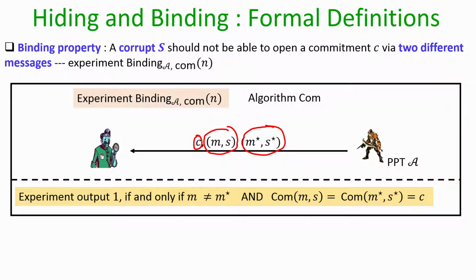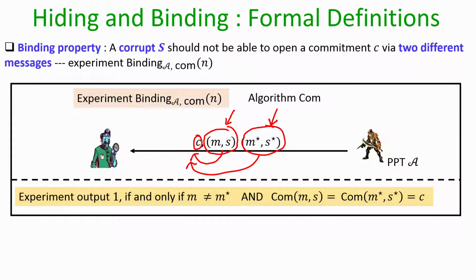So, when we say that the sender wants to break the binding property, its goal is basically to come up with some message M and the corresponding randomness S, and another message M star different from M and an appropriate randomness S star, such that when you commit the message M with the randomness S, you obtain the commitment C, as well as when you commit the message M star with the randomness S star, you also obtain the commitment C. If that is possible, then what the corrupt sender can do is, during the commit phase, commit a message M with some randomness S, but when it comes to reveal the message which it has committed in C, it can change its mind and say I have committed M star by showing the appropriate randomness S star.